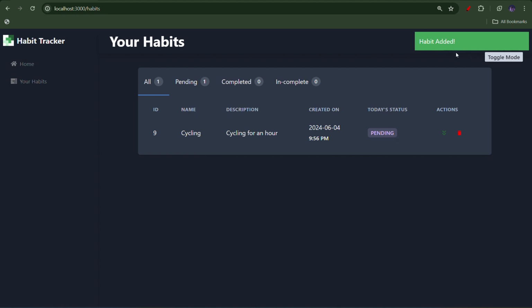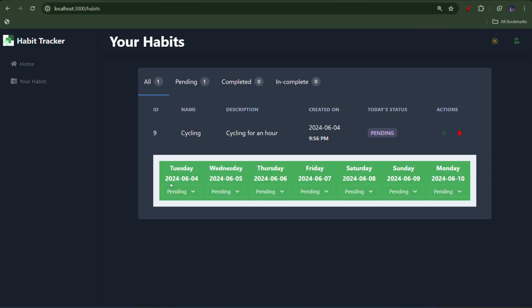So the habit got added and it will update today's status to pending first, and then based on the next 6 days, or you can say the 7 days in total, you can update the status for each of them based on whatever activity you do for the next 6 days, and including the current day, that is the seventh day. If I update the current status for today, it will mark it as complete or incomplete or pending.